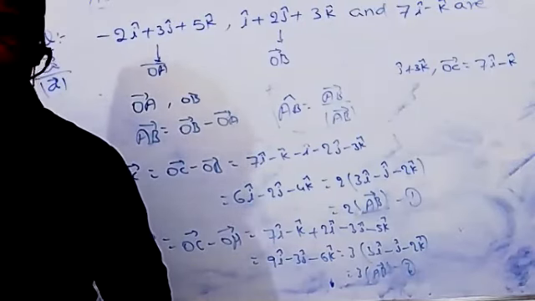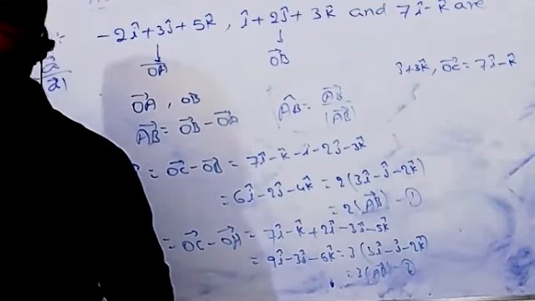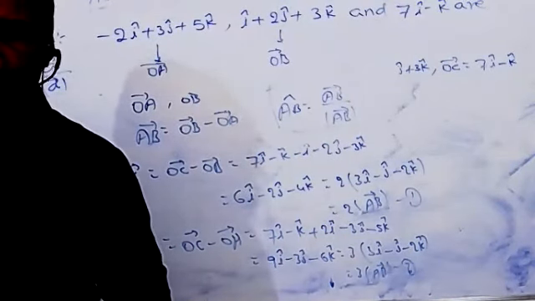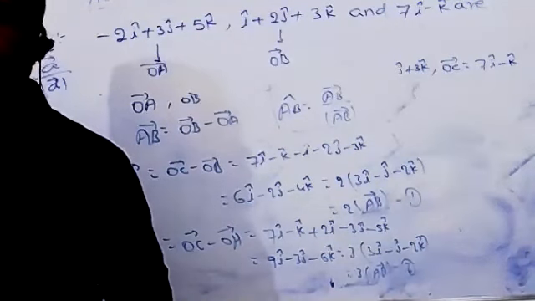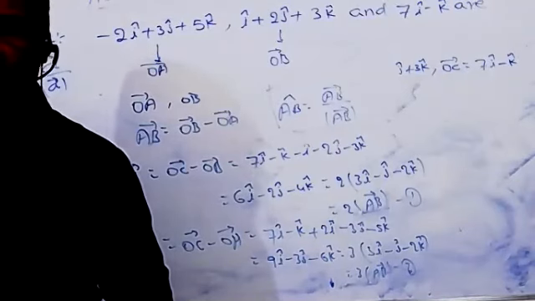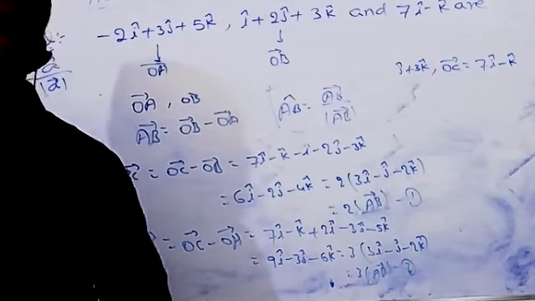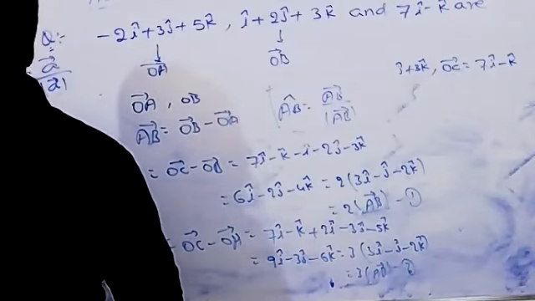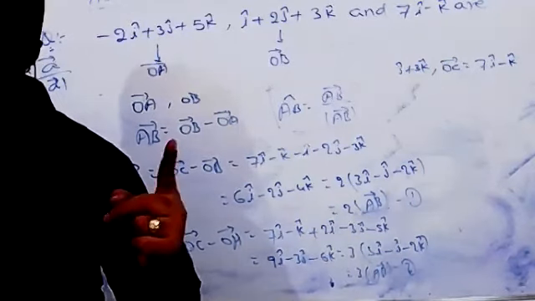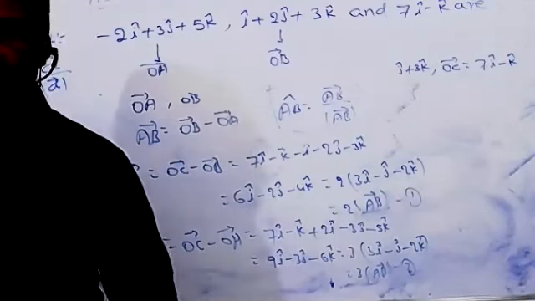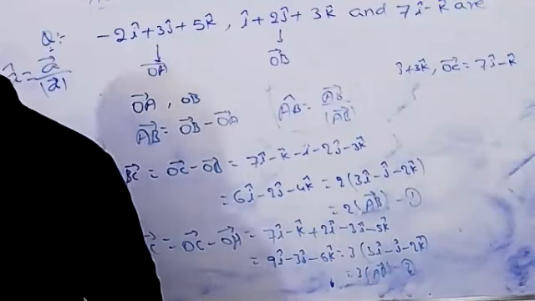Just revision. The reason I'm taking vectors, trigonometry and complex numbers here is that, from the JEE point of view, compared to sets and relations, trigonometry, complex numbers and binomial theorem are always the more important topics, and based on these we get a number of questions. Later, straight lines and conic sections, and sequence and series also: the relation between AP, GP and AG is more important, and we need to see that also. So like this we will take one chapter per class and try to cover both plus 1 and plus 2 parallelly.